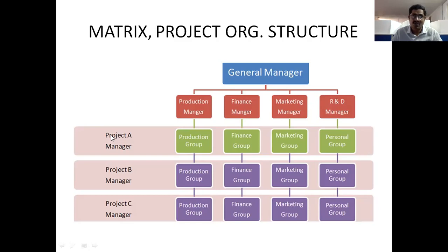Project A is one contract, project B another, project C another, so these are the 3 or 4 contracts held by the company.